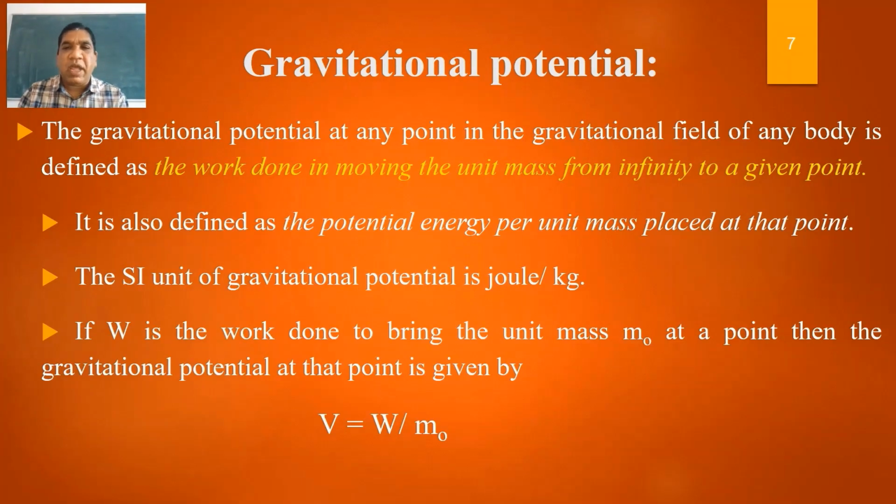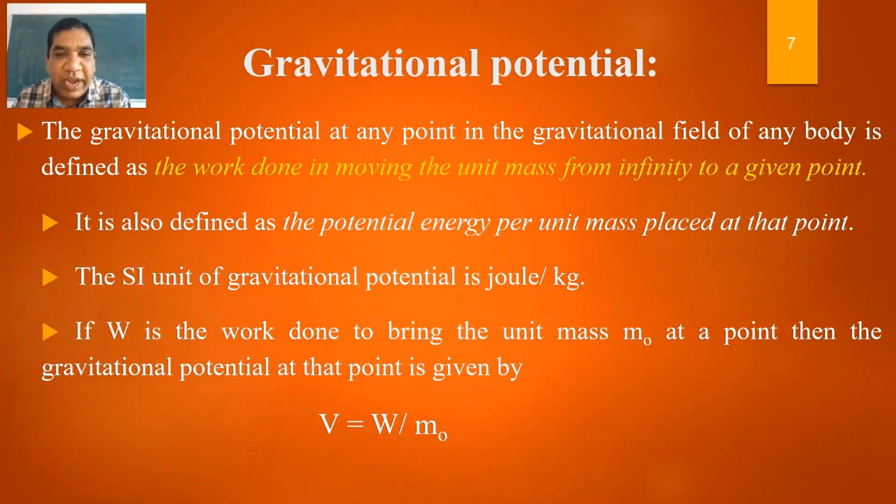Next is gravitational potential. What is gravitational potential? The gravitational potential at any point in the gravitational field of any body is defined as the work done in moving the unit mass from infinity to a given point.